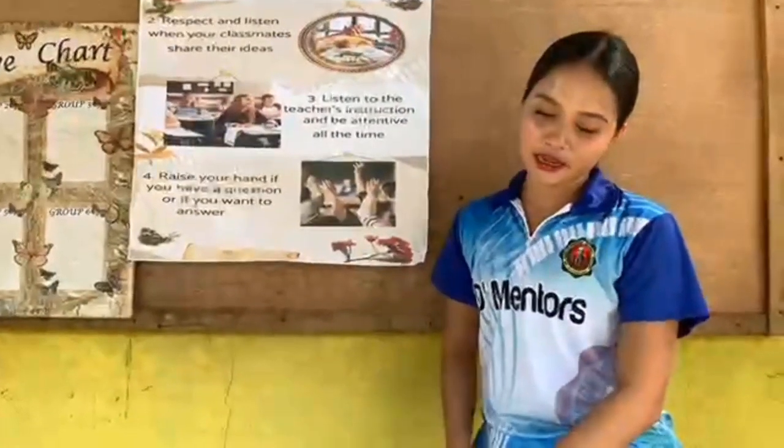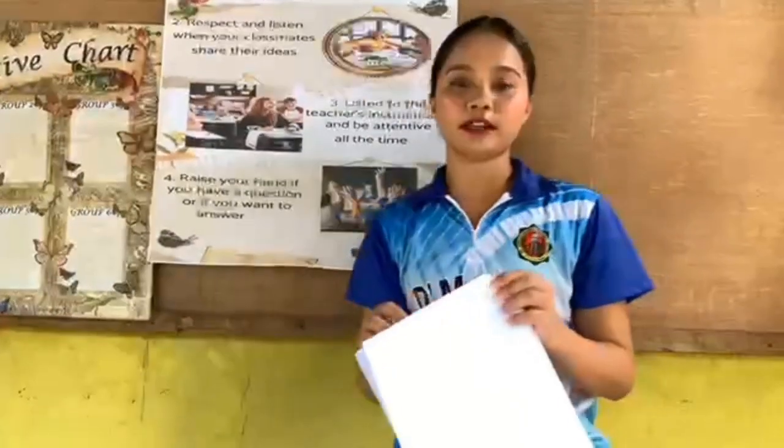Okay. So what was our topic yesterday? Our topic yesterday was all about quartile.